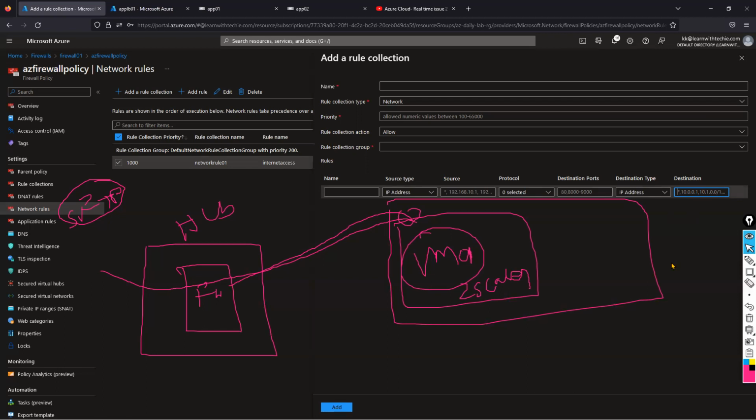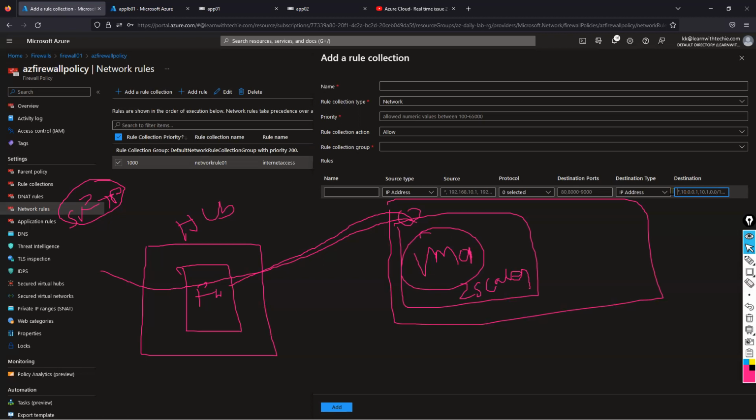Why? Because in the future, they may ask us to remove one IP address range, or a few IP address ranges, or add a few more IP address ranges here. But directly providing the IP addresses here is not the right solution. So what is the other method for rule creation?